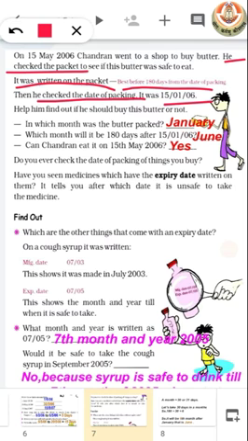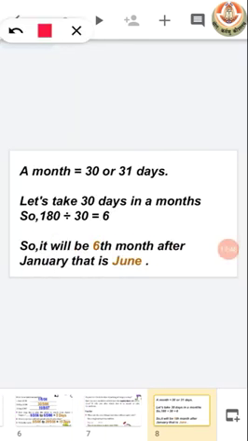Now we have to answer in which month the butter was packed. So we know that the butter was packed in January. Now which month will be 180 days after 15/1/2006? Now we know that a month is equal to 30 or 31 days.